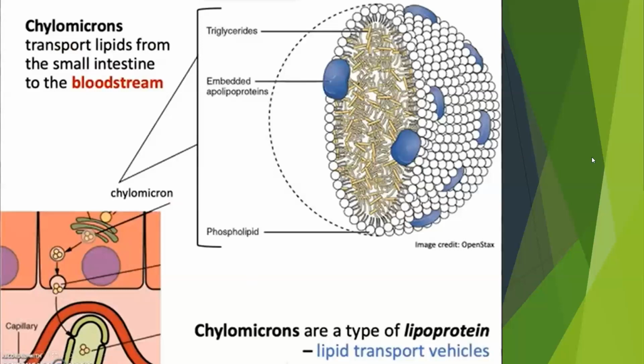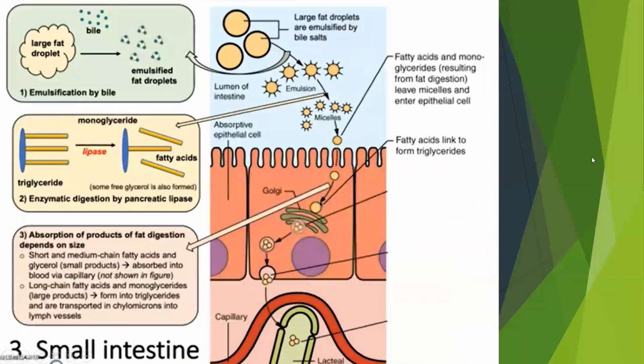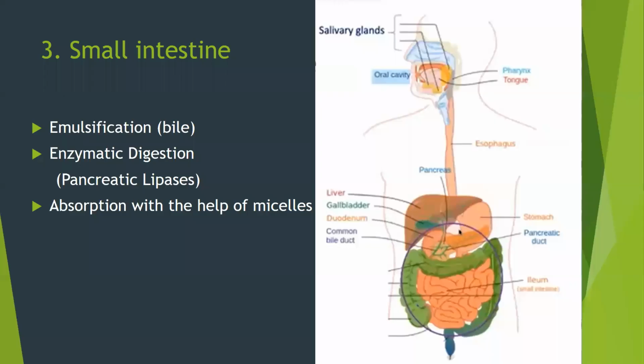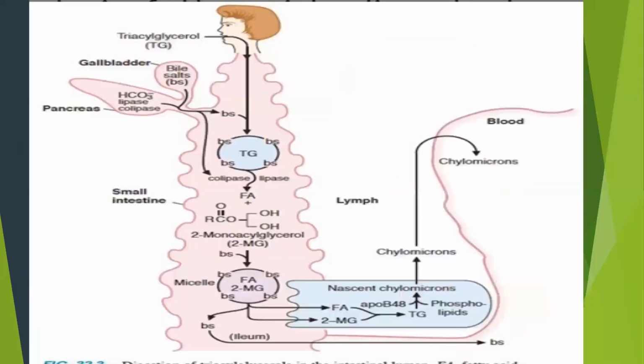Okay, let's take a recap of lipolysis, or the digestion of fats. First, we eat fats, which are digested in our mouth.